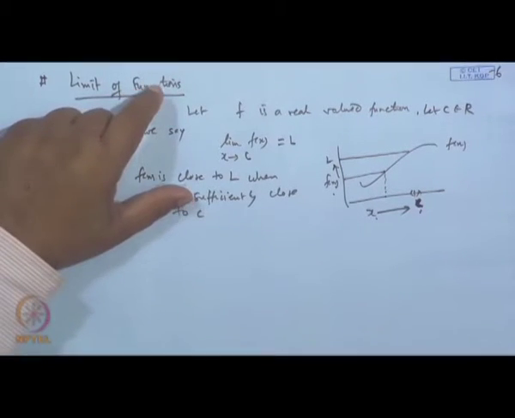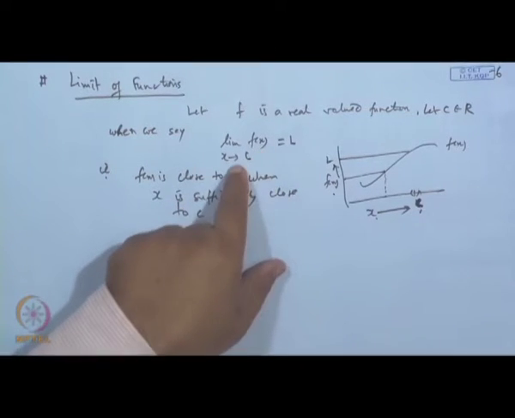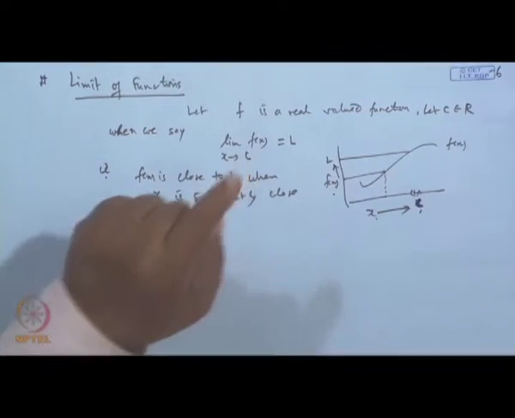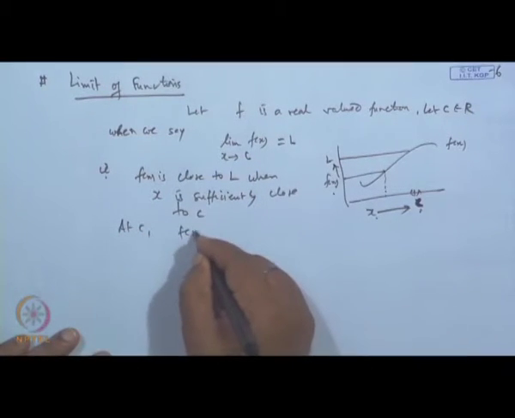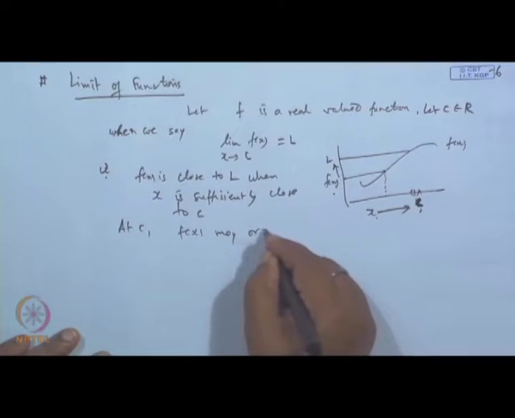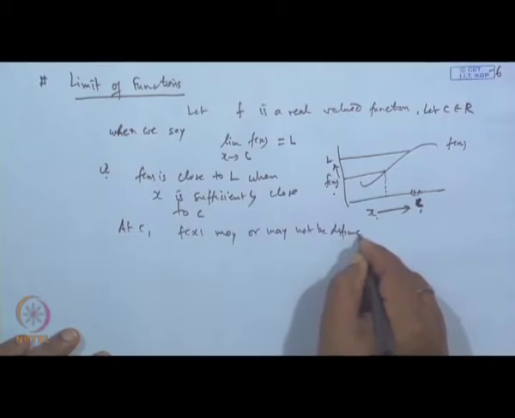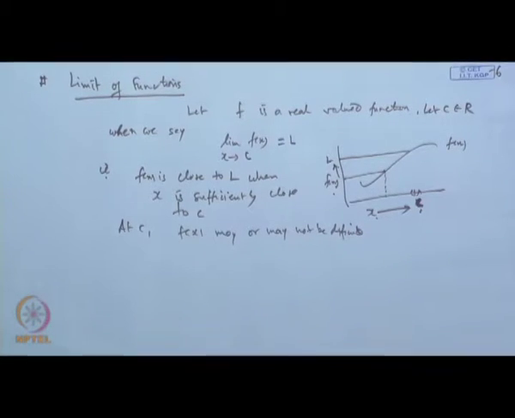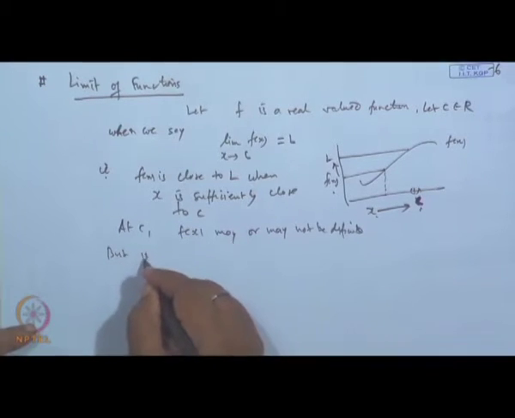That is the meaning of the limiting behavior of the function f(x) at the point c. At the point c, the function f(x) may or may not be defined. It is not necessarily defined, but what is important, what is necessary,